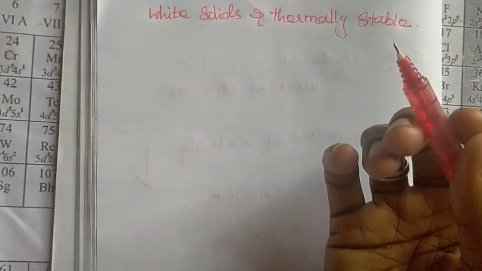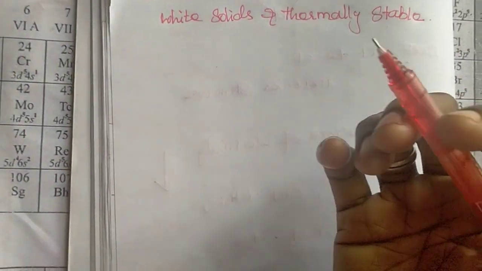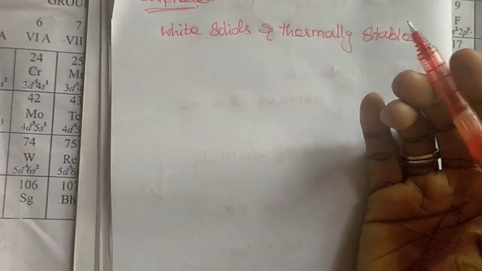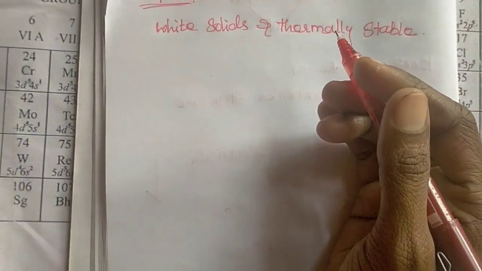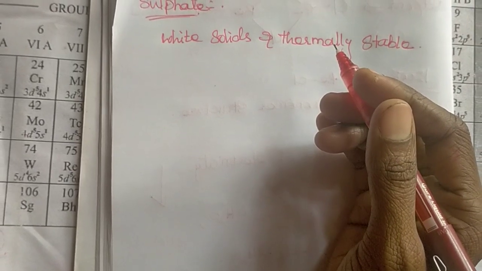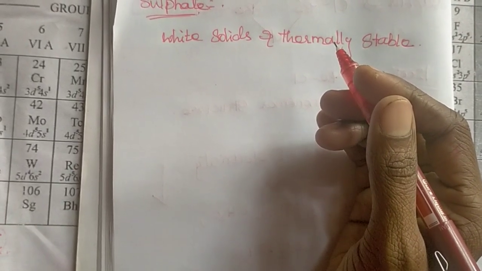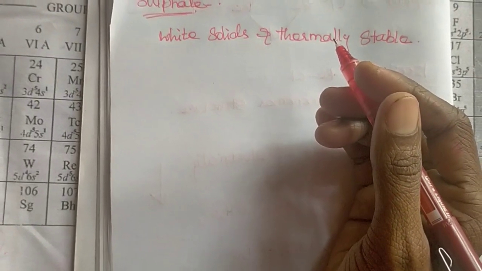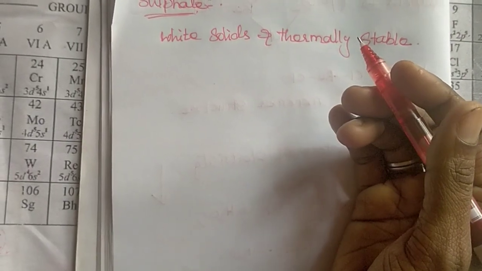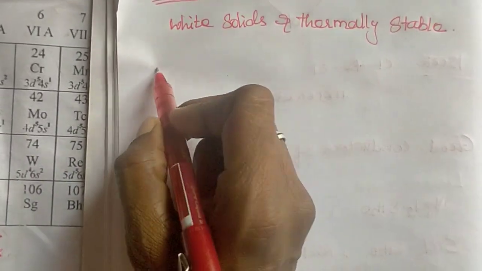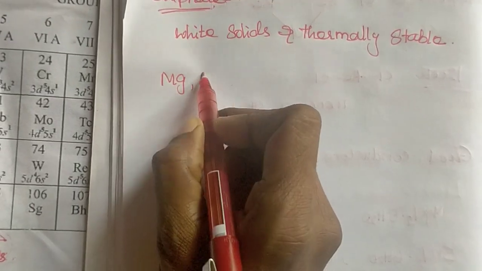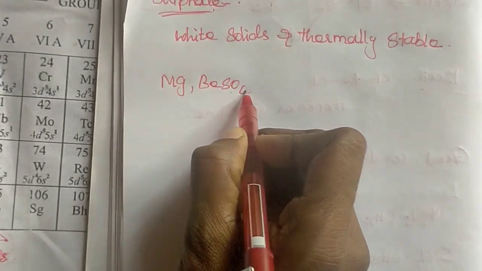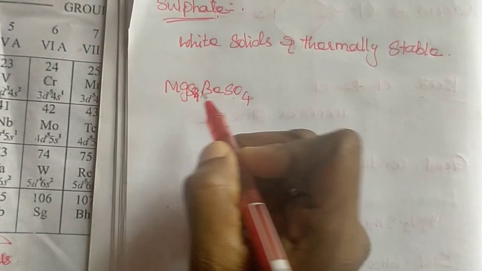So because of the greater hydration enthalpy, they dissolve in the water. Because of that, they overcome the lattice enthalpy factor, so their sulfates are soluble in water. So magnesium and beryllium sulfate are generally soluble in water.